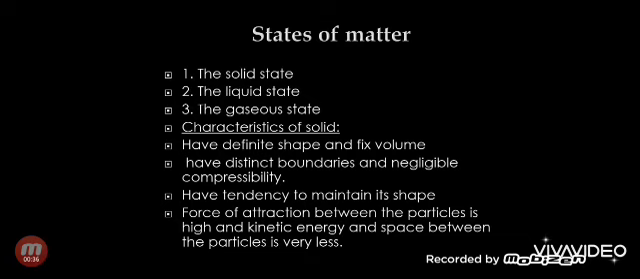Now take any solid substance and observe it. You will observe that it has a definite shape and a fixed volume. It means by applying normal pressure you cannot change the shape of a solid, and if you measure the volume of a solid at any place, it will be fixed. Then it has distinct boundaries, means wherever you place the solid object, its boundaries are fixed. Its boundaries will not change as its shape is not changing, and it has a negligible compressibility.